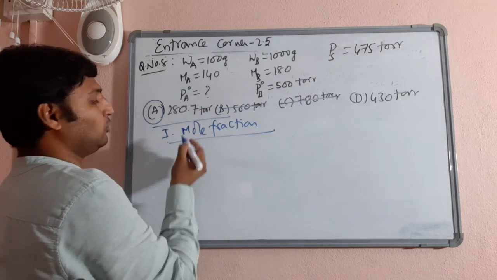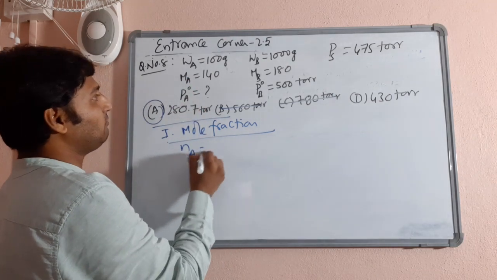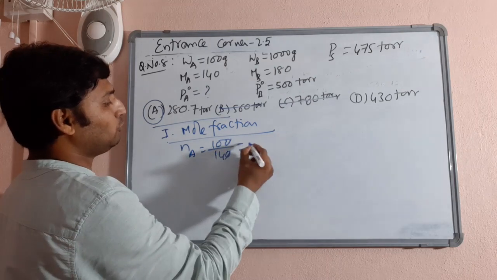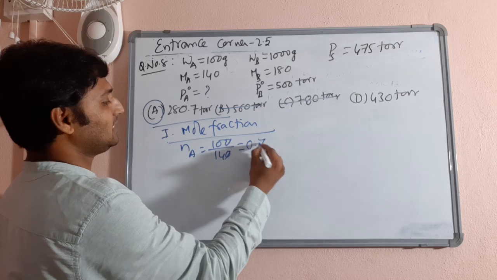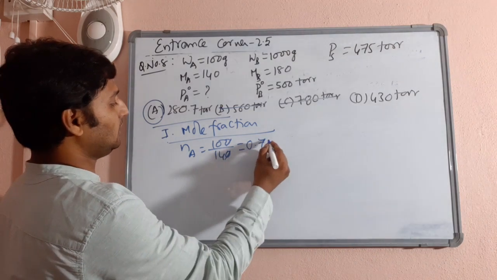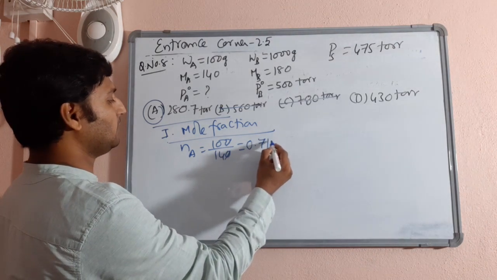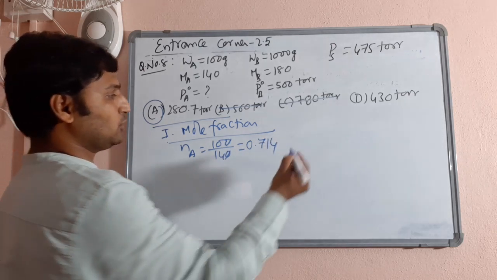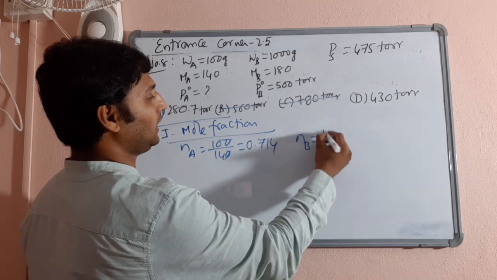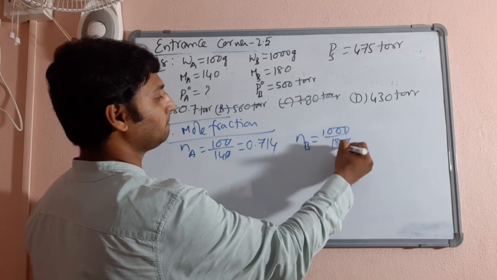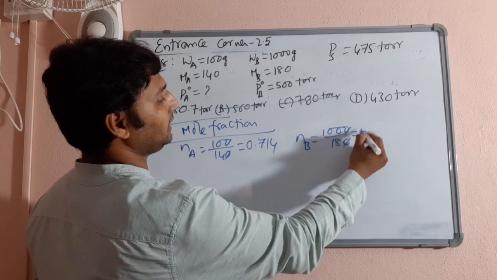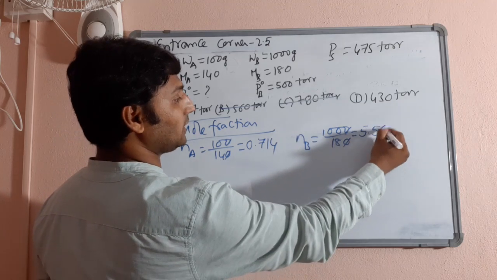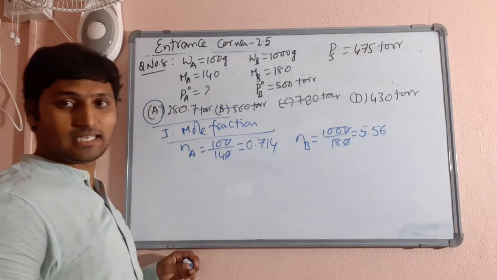See, for getting mole fraction, you need number of moles. Number of moles of A would be 100 by 140. If you simplify, 10 by 14, approximately 0.714 you will get as the number of moles of A. Then number of moles of B, 1000 by 180, 100 by 18, 18 fives are 90, then 5 more. So it comes recurring. Let me take 5.56.